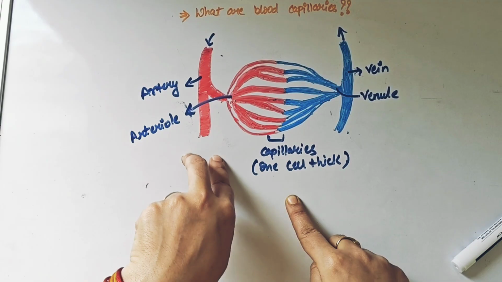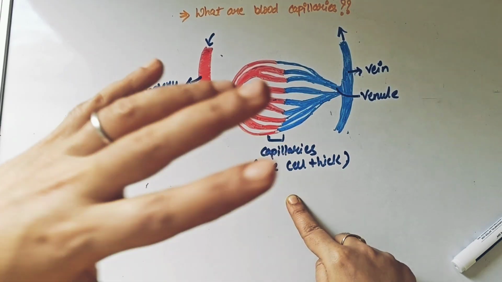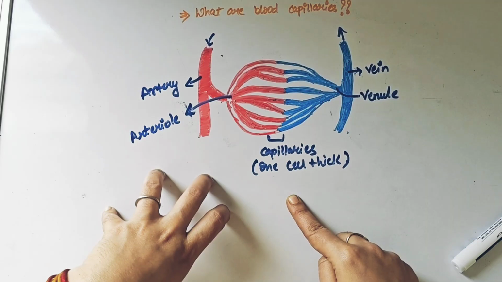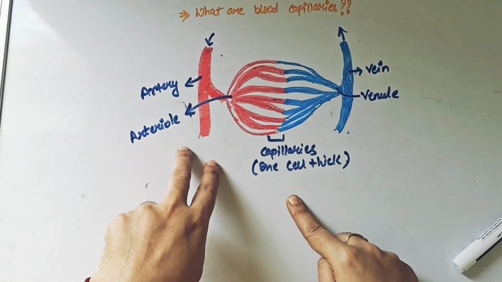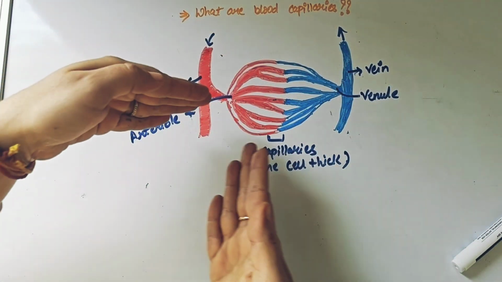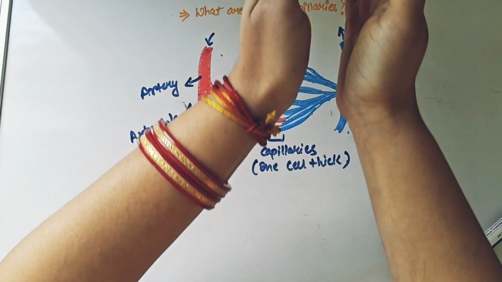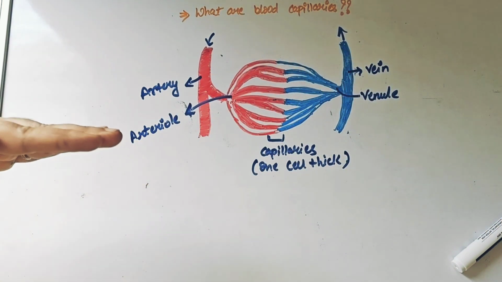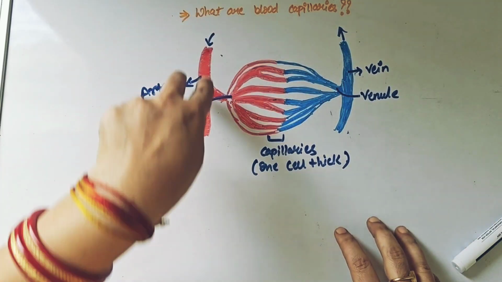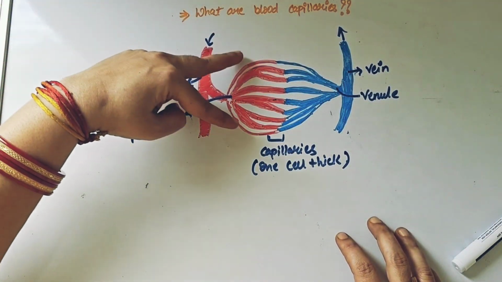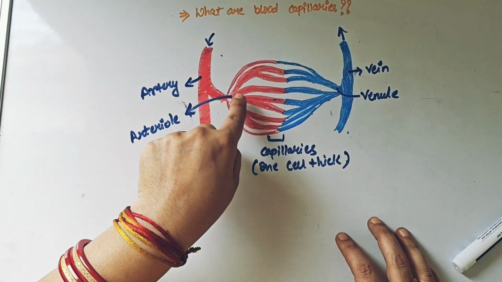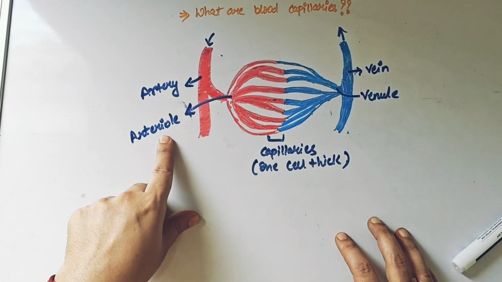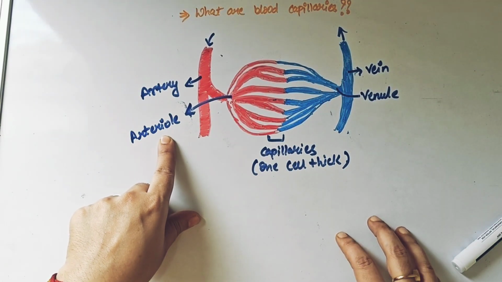So when the arteries are bringing in the blood with all the important components, even the harmful components that it has inside it, these arteries first of all divide into many parts. So just imagine it was a single tube like this, and it got divided into many smaller tubes. So this common division before it starts dividing into many parts is something which is known as an arteriole.